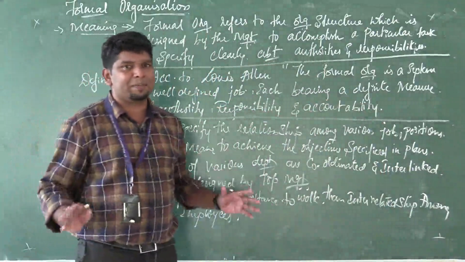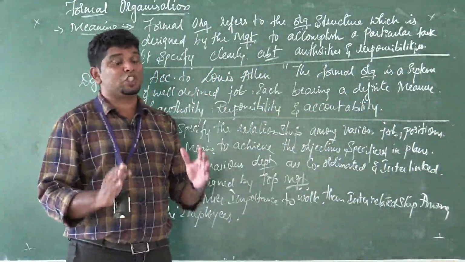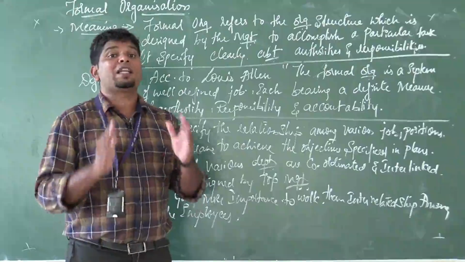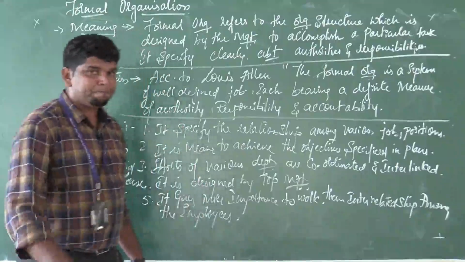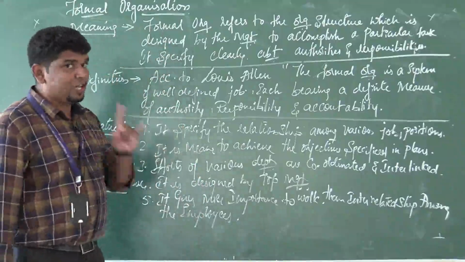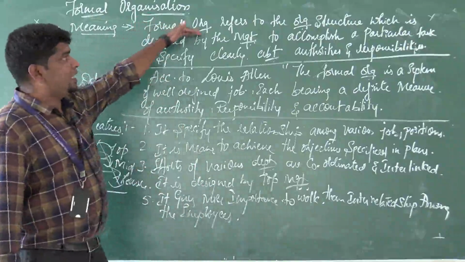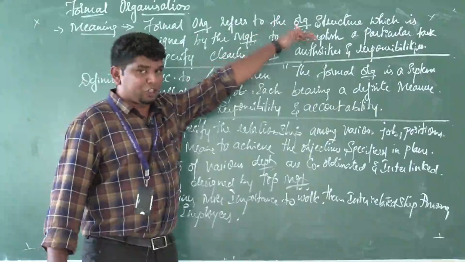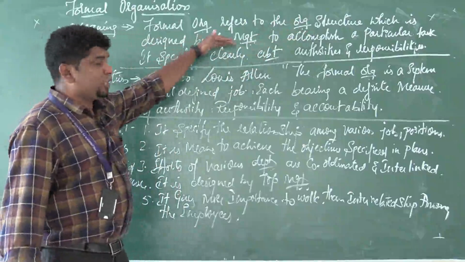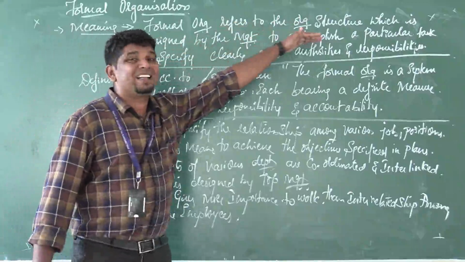It gives a clear message about to whom you are responsible and what has to be done by you. Once again, formal organization refers to the organization structure designed by the management to accomplish a particular task.